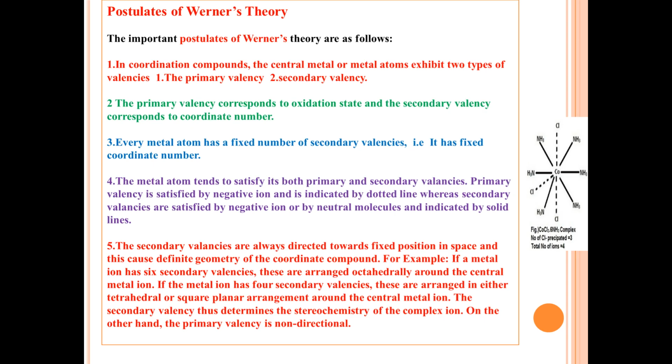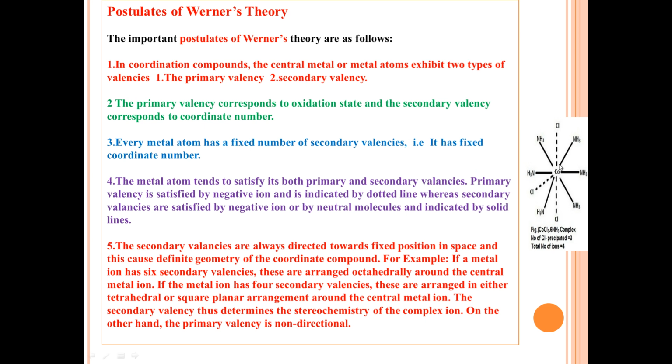So these are the different Werner's postulates. The important Werner's postulates are, the first one, in coordination compounds, the central metal ion exhibits two types of valencies, the primary valency and the secondary valency.